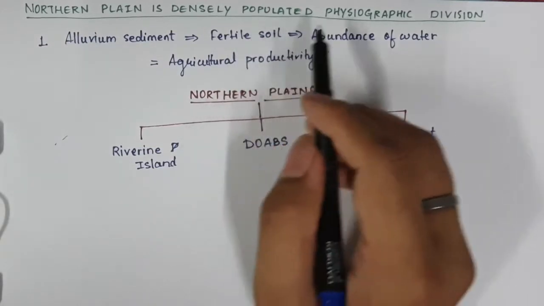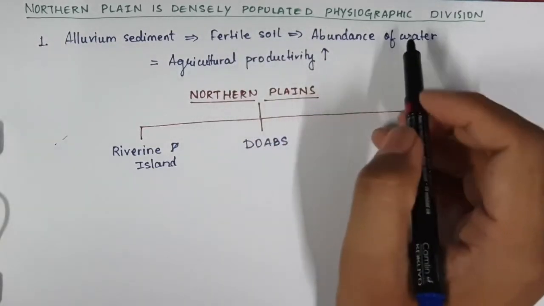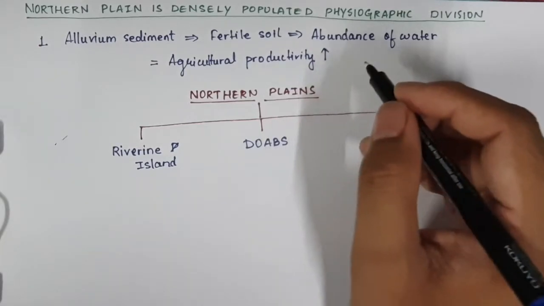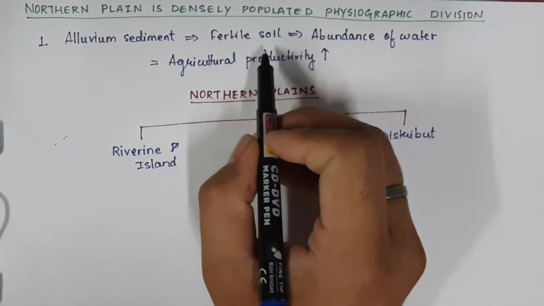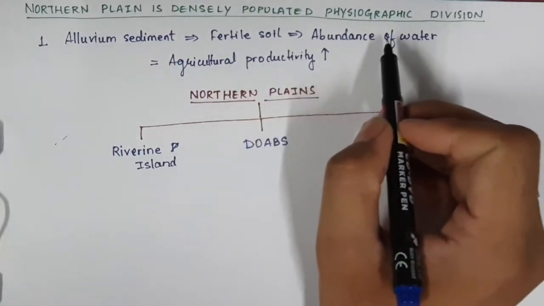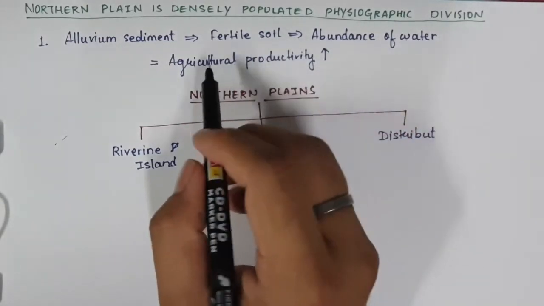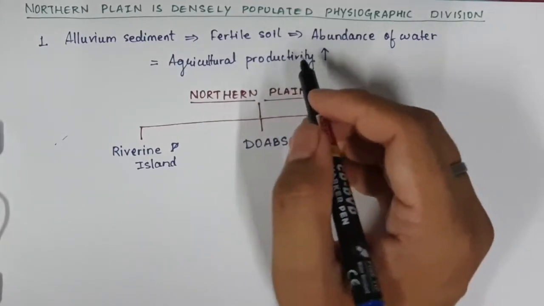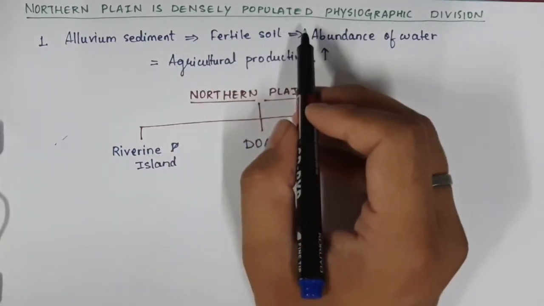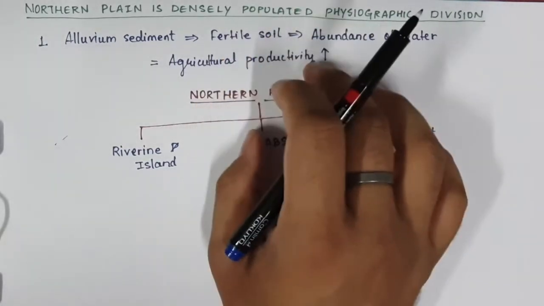And apart from that, we have abundance of water in the form of rivers like the Ganga, the Brahmaputra. So one is fertile soil and the other is plenty of water there. So obviously the agricultural productivity increases. That is why many people like to live in this area because of all these facilities.